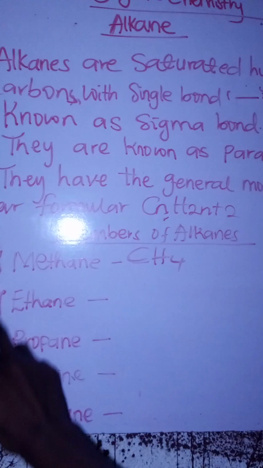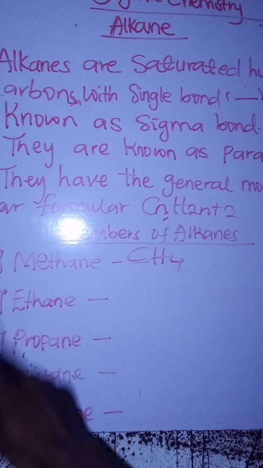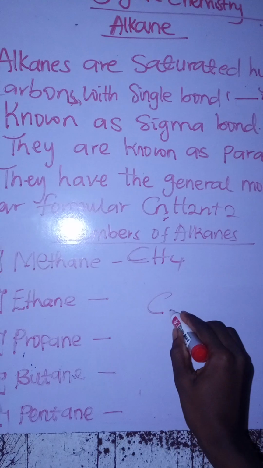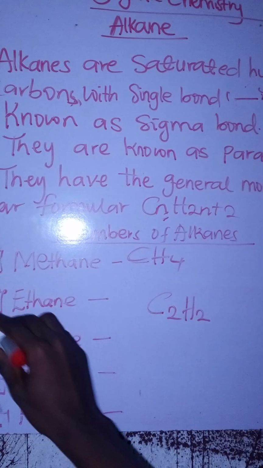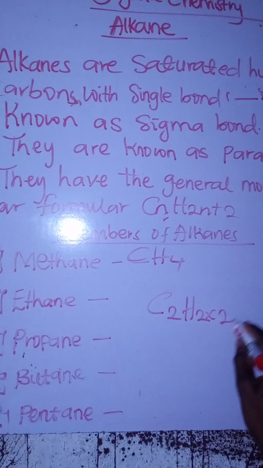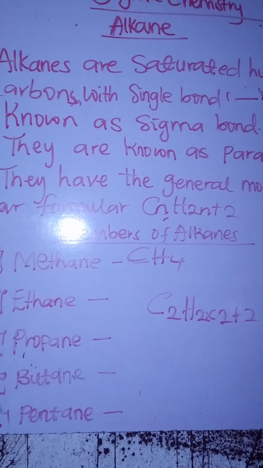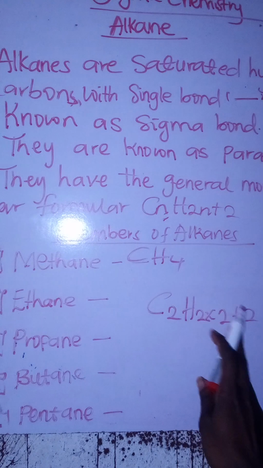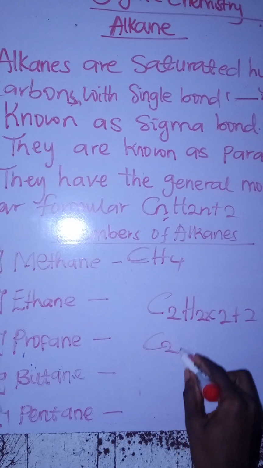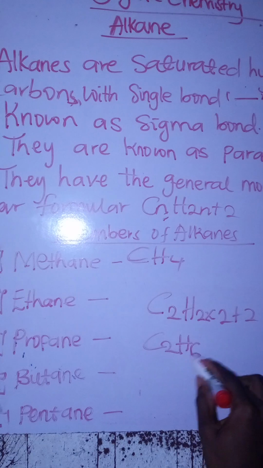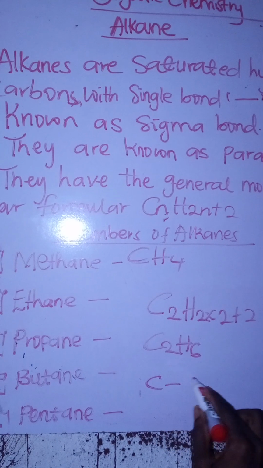Remember, n represents what? These numbers. So we have C2H. 2 times what? 2, because we are solving for ethane, plus what? 2, because it's the standard formula given. So we have 2 times 2, 4, plus 2, 6. So we have C2H6. And this is the structural formula.